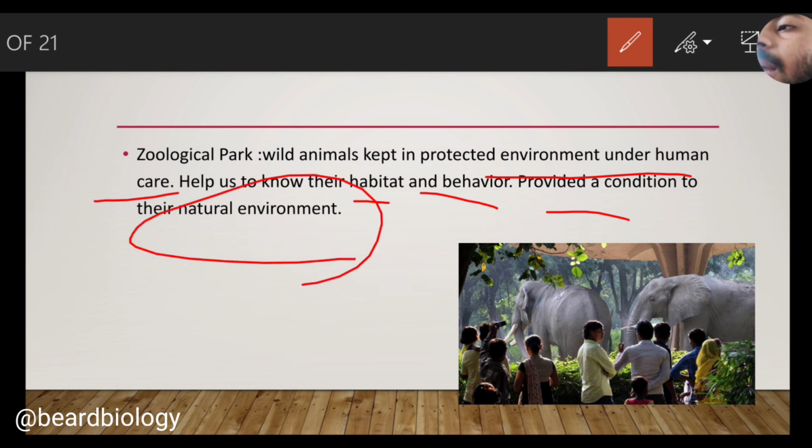We will come to know two terms, ex situ preservation and in situ preservation, in the chapter on ecology and ecosystem in class 12. Then we will discuss in detail what a zoological park is, what a national park is, what a biodiversity hotspot is and all these things.